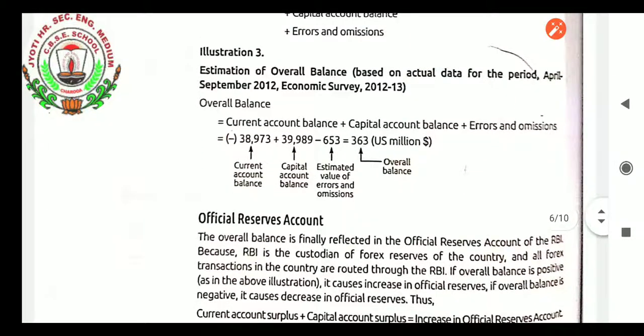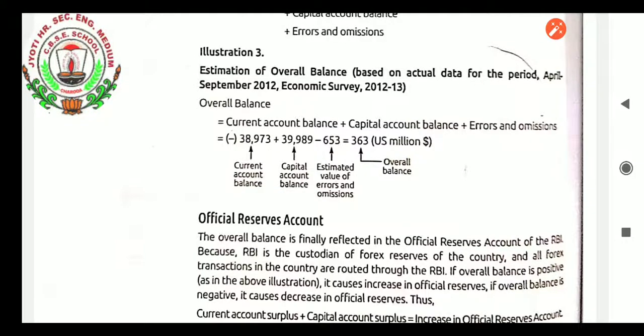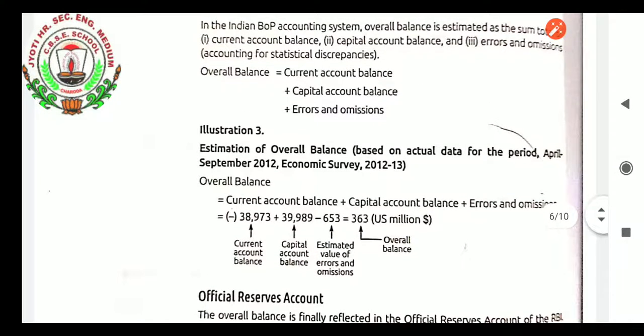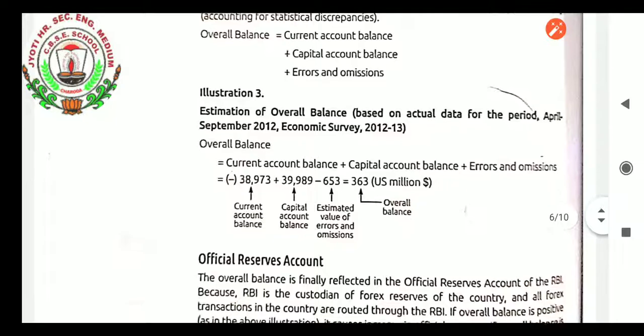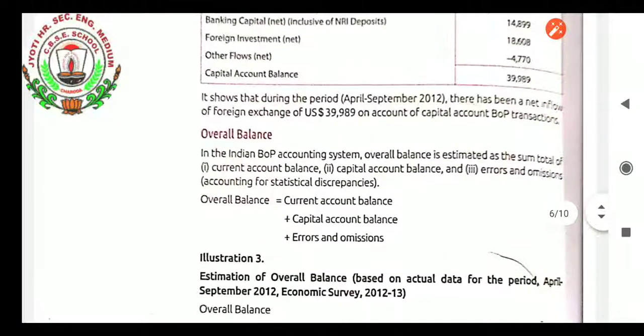Next, estimation of overall balance based on actual data for the period April-September 2012, Economic Survey 2012-13. The overall balance is current account balance plus capital account balance plus errors and omissions, the same formula is here. Let us see what the data is. Illustration 3 is telling there. Here the overall balance, the same question is there, 39,989.